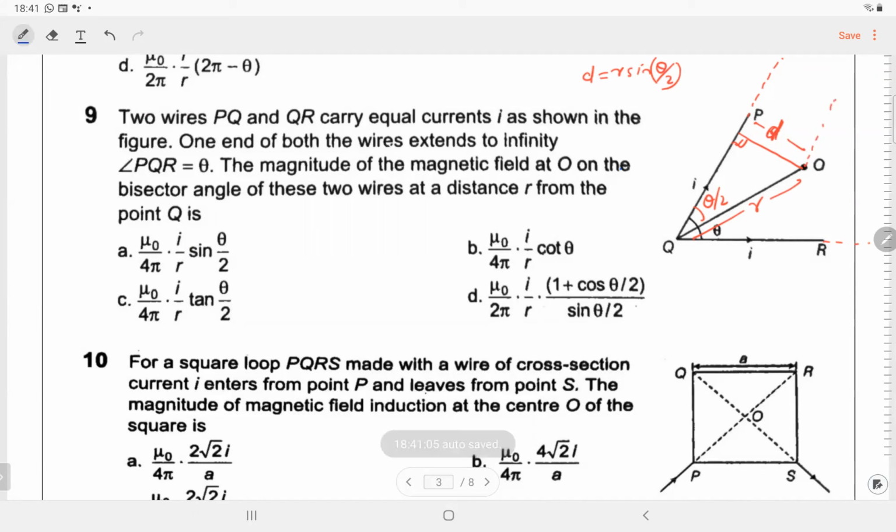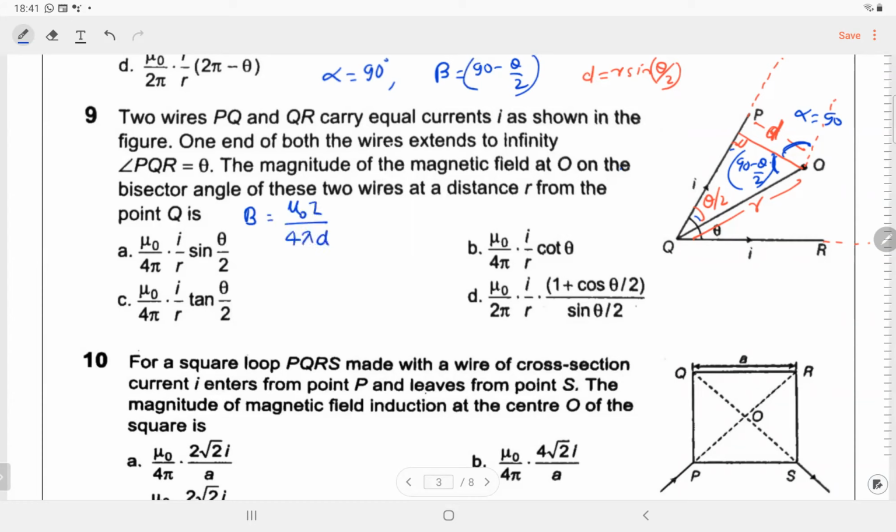So magnetic field due to each wire, alpha तो हो गया 90 degree. And how much is beta? This is theta by 2. This is 90. So beta is 90 minus theta by 2. Alpha is 90 and beta is 90 minus theta by 2. So we have to use that formula. B is mu naught I by 4 pi. R perpendicular here is D.